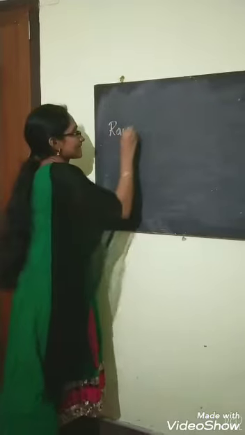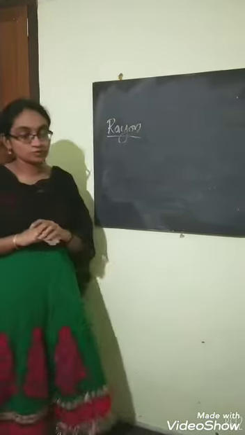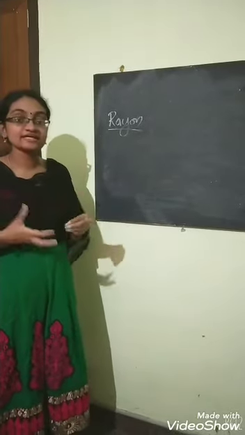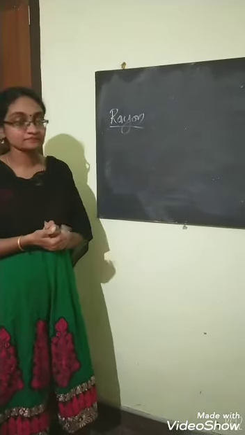What is rayon? Do you know what is this rayon? In the ancient time, China invented silk from silkworm, and it was so costly, and that's why they hid this silk.